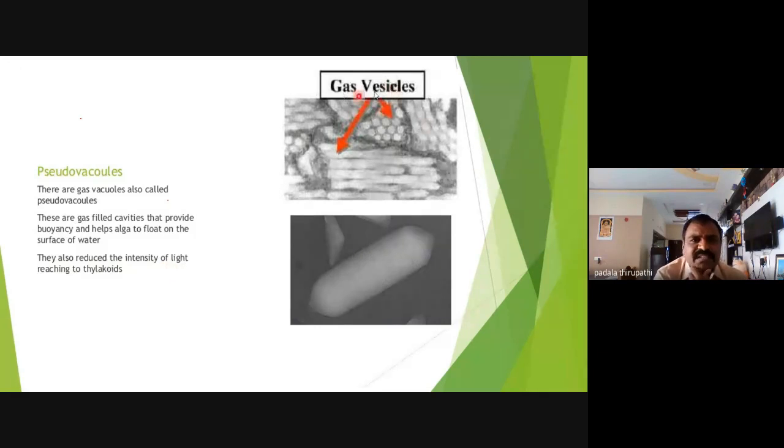So these are the functions. The main functions of the gas vacuole are, number one, to provide buoyancy for free floating on the surface of the water, and the second, to reduce the intensity of light reaching the thylakoids. These are the two functions related to gas vacuoles. Gas vacuoles can also be called pseudo vacuoles. Okay, then we will move to the next slide.